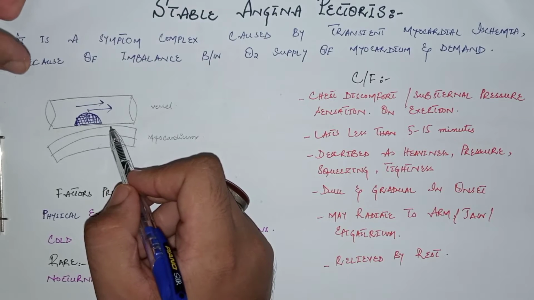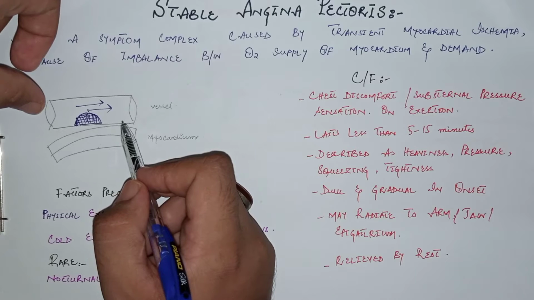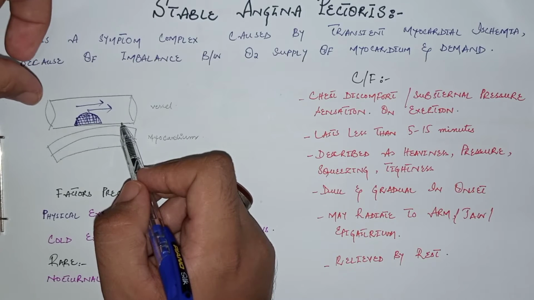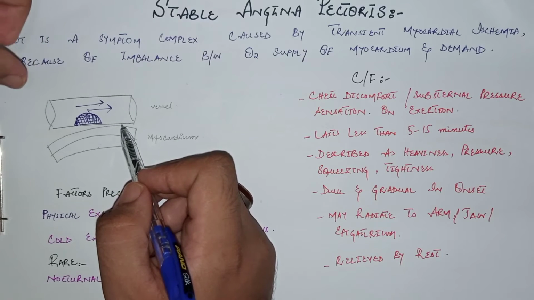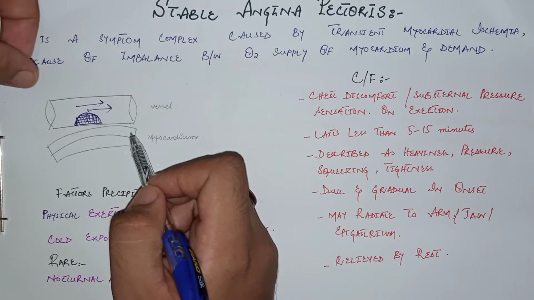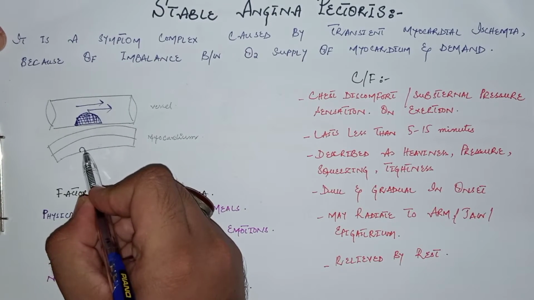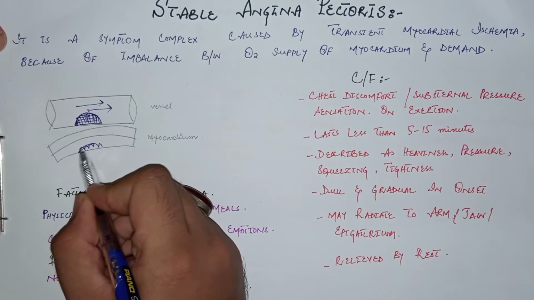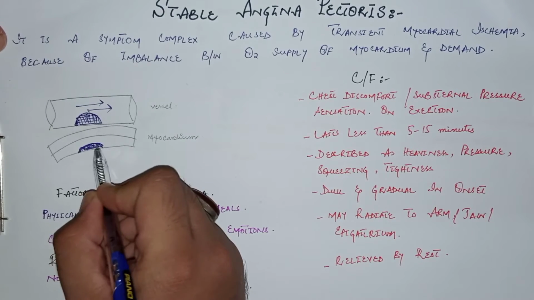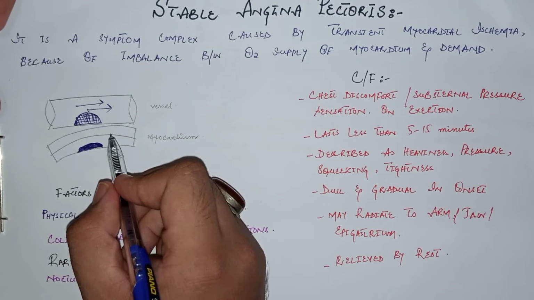Now the oxygen demand of the myocardium is increased and the oxygen supply is compromised in this patient because of the exercise-induced tachycardia. So there is more workload on the heart and decreased oxygen supply and decreased blood supply to the myocardium. Now the first change that occurs here is subendocardial myocardial ischemia. That is, the part of the myocardium which is near to the endocardium is first affected because of the ischemia, and the tissue becomes non-viable. So this was the pathogenesis.